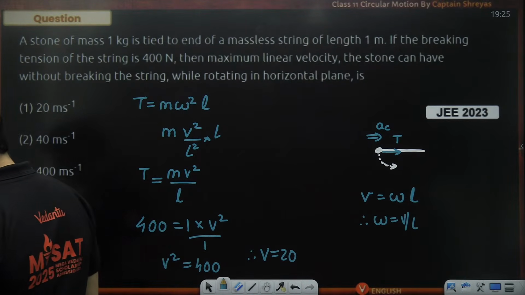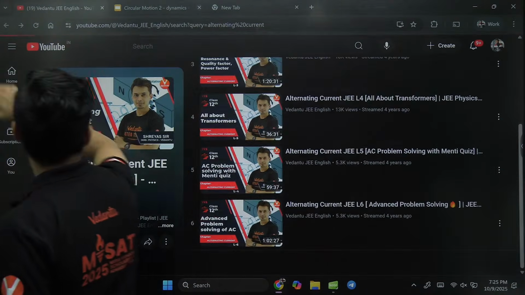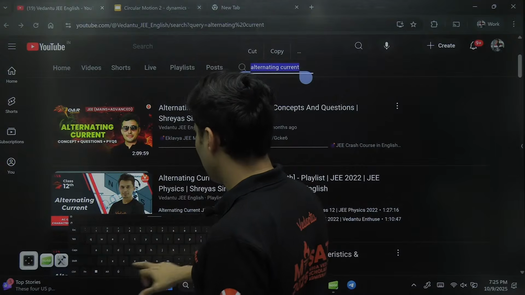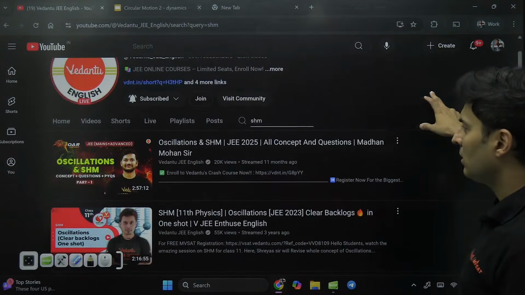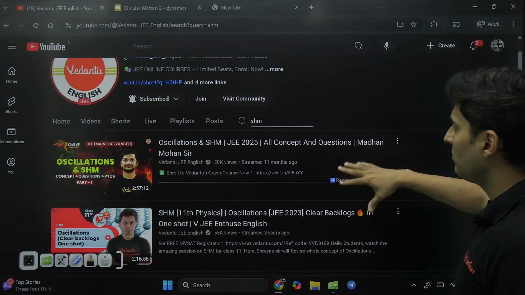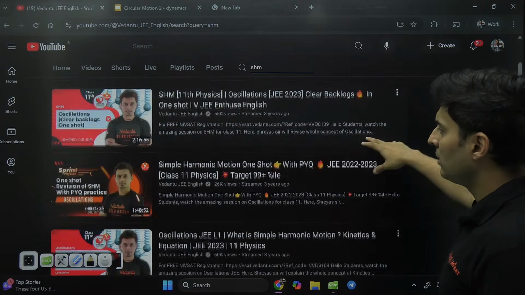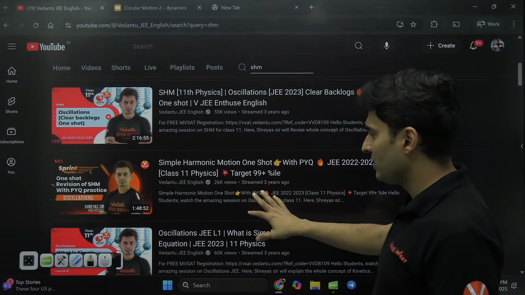Sir, is it possible to show SHM? You mean the lectures of simple harmonic motion? It is here only. Just search for it, it should be under the name SHM or oscillations. Oscillations last year was done by Madan sir in the roar part. But if you want my detailed lectures, this was a revision with questions.